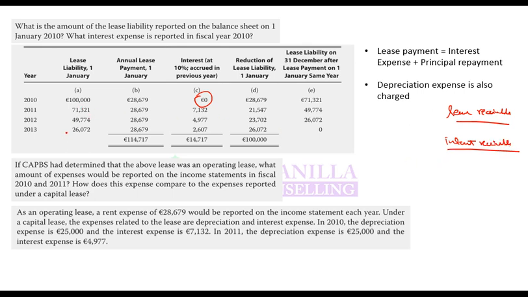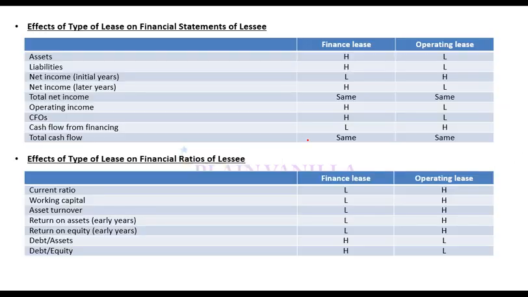Instead of this payment being paid, it will be received by the lessor. So for lessor, again everything will be same. Only difference is the definition of these numbers or amounts will change. Everything which is a payable here will become a receivable for lessor.